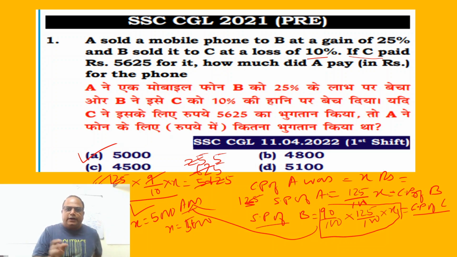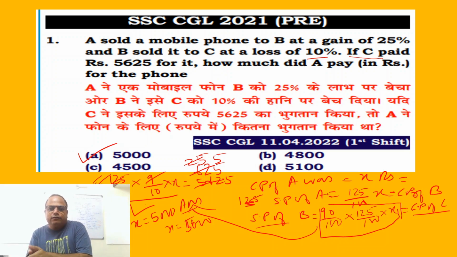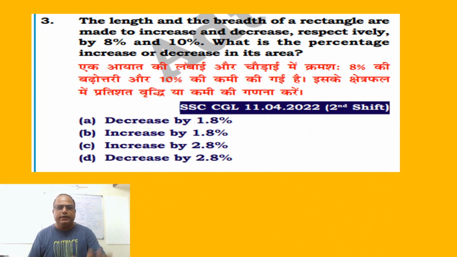So friends, what happens here? It is a chain. First A sells to B, B sells to C. So in chain, you can directly write this step with practice. Initially, you have to write these two steps: CP of A, X, SP of A, which is equal to CP of B, and from here you can go to this last step. Okay, but advisable, first you write all those steps involved, then you write the final answer. With practice, you can write the final step and the final answer. We move to the next question, which happens to be the last question for this session.